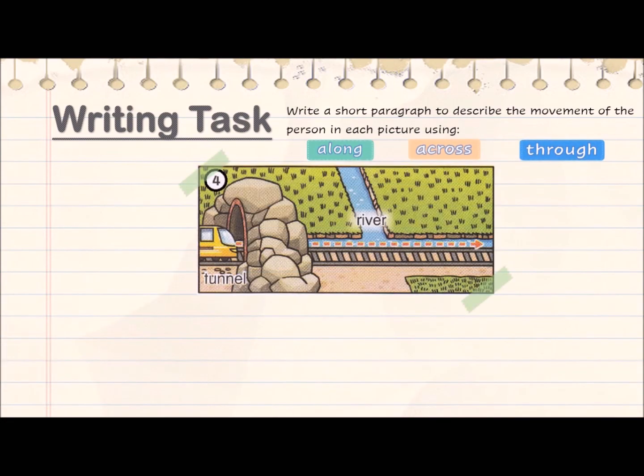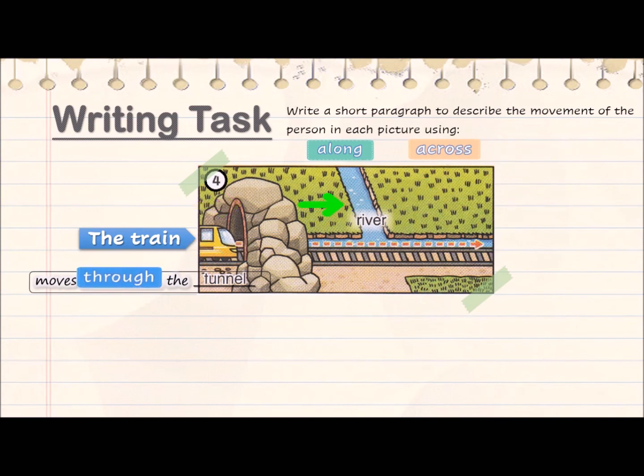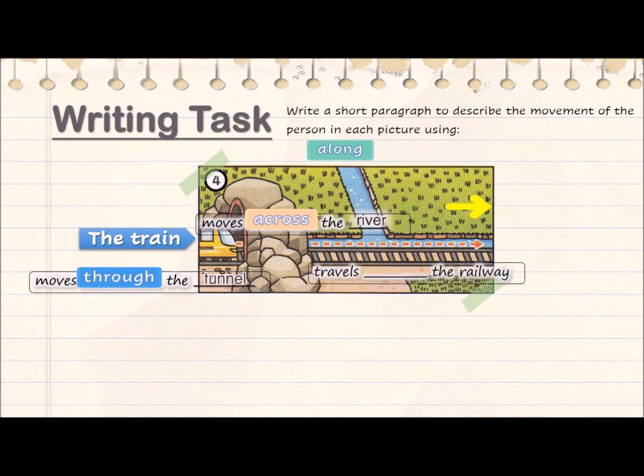Picture 4. This is a train. Firstly, the train moves into the tunnel and comes out at the end of it. Here we use through. Then it moves across the river. After that, it travels following the railway. We use along. It travels along the railway.